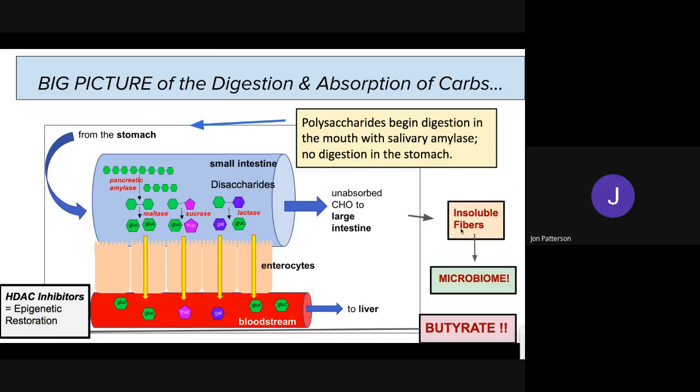So, like I said, insoluble fiber, the cellulose, will go to our microbiome and produce this molecule called butyrate. And butyrate will turn on some good genes that will help clean up, and we like to call those our housekeeping genes. This is called an HDAC inhibitor.